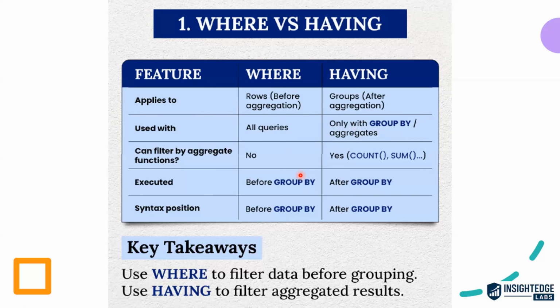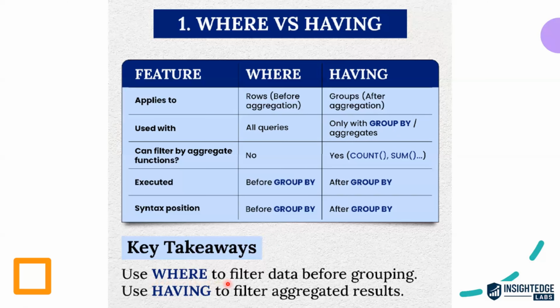When will the WHERE clause execute? The WHERE clause will always execute before the GROUP BY clause. And the HAVING clause will always execute after the GROUP BY clause. Talking about syntax-wise position, the WHERE clause will always be before GROUP BY and the HAVING clause will be after GROUP BY.